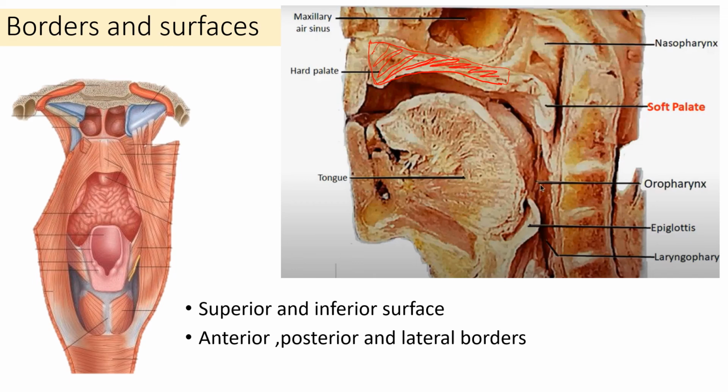Then if I have to mark the soft palate, the posterior 1/3 of the whole palate is the soft palate. So with the yellow I am marking the soft palate. So this is soft palate. Okay. So this would be the posterior border of the hard palate, which is giving attachment to the soft palate. So soft palate has got this anterior border, see, which is attached to the hard palate, and this posterior border which is hanging free.